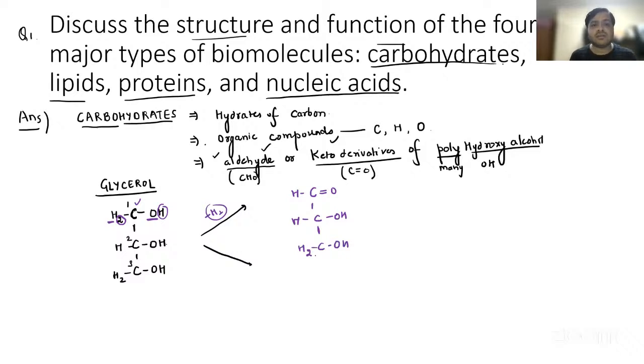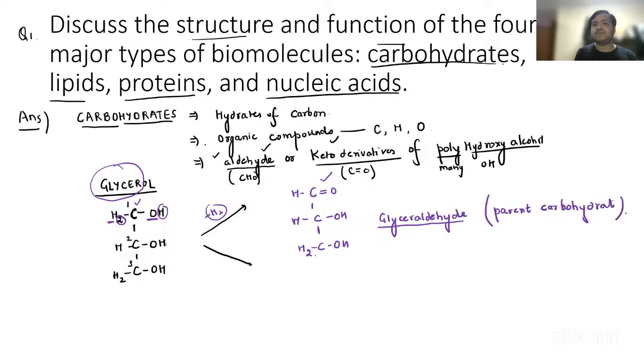Now this structure is called glyceraldehyde. Again makes sense. This is glycerol, and you are adding an aldehyde group just by removing H2. So it is glyceraldehyde. This is called the parent carbohydrate.